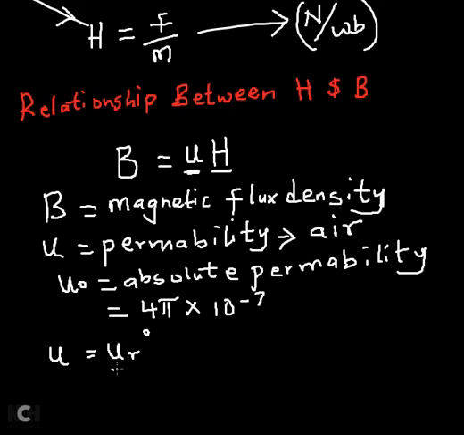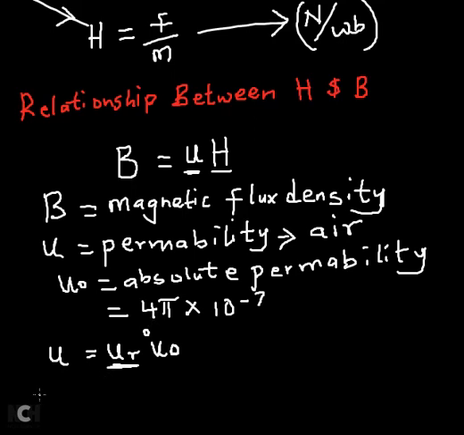Anytime you have a medium other than air or free space, the permeability of that medium will increase by a factor known as relative permeability. So in that case, I have to multiply the absolute permeability of free space by a particular factor, depending on the material used in that medium.